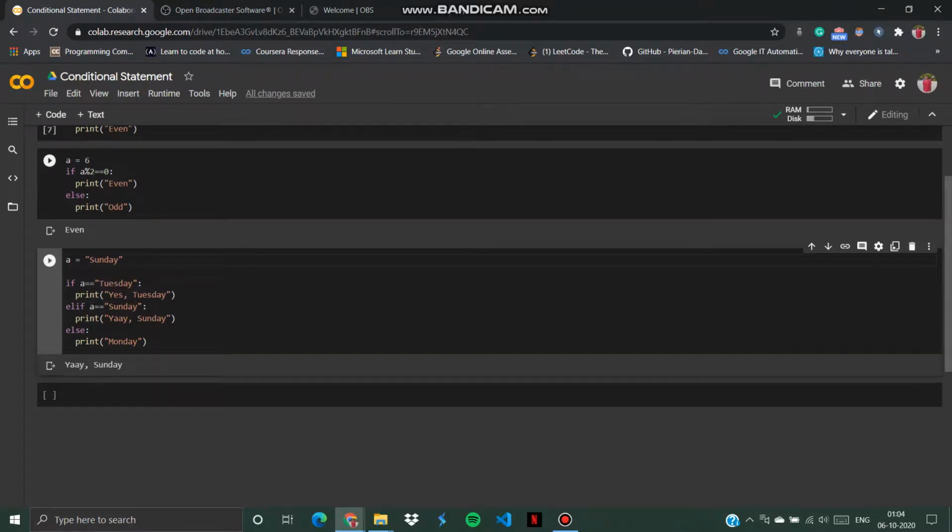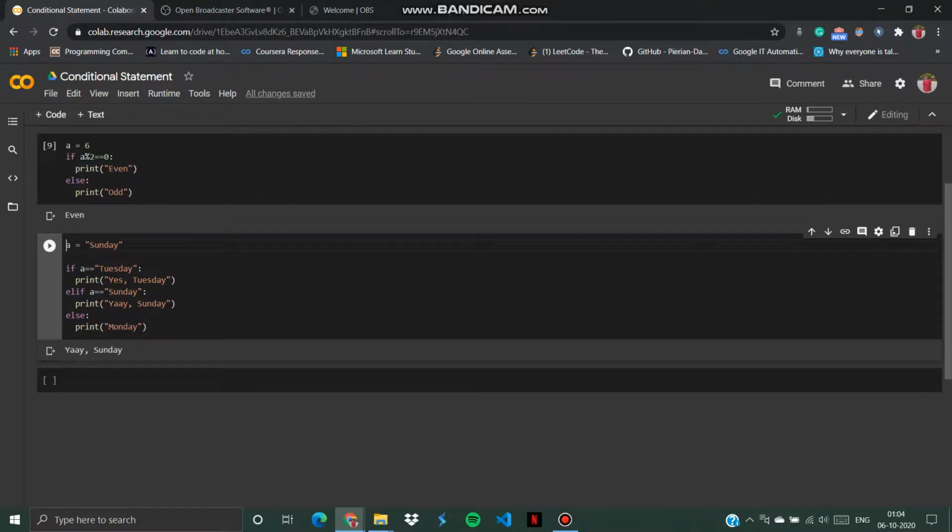Here we had only checked one condition, either it's even or it's odd. But now we are going to check certain conditions. Like I will check whether a particular day is a Tuesday. If it is a Tuesday, I will print yes, it's a Tuesday. If not, then I will check whether the day is Sunday or not, so that I can plan my outing. If it's Sunday, I will print Sunday.